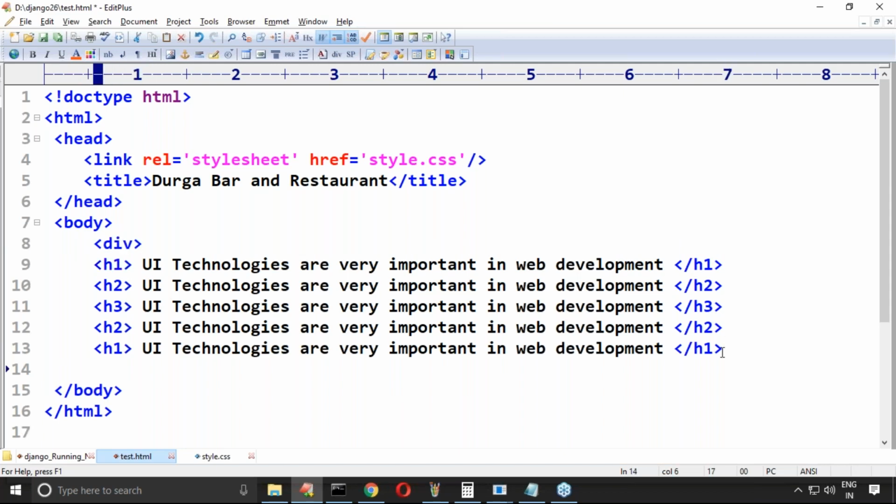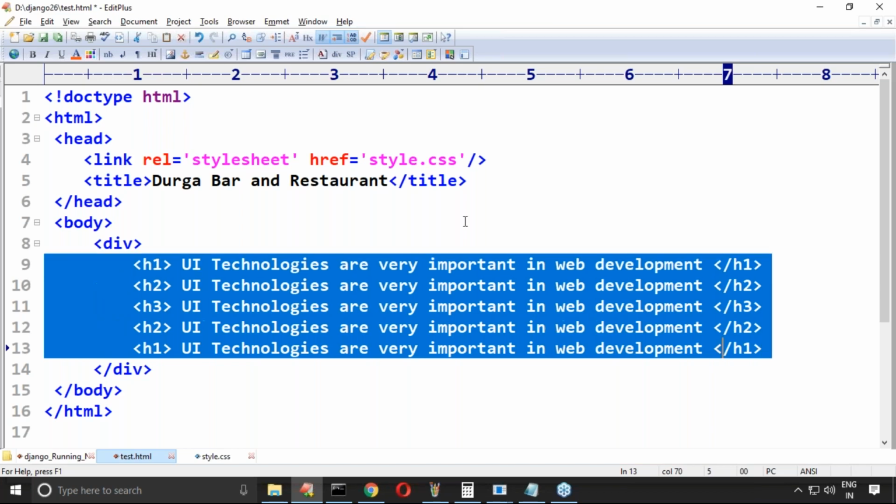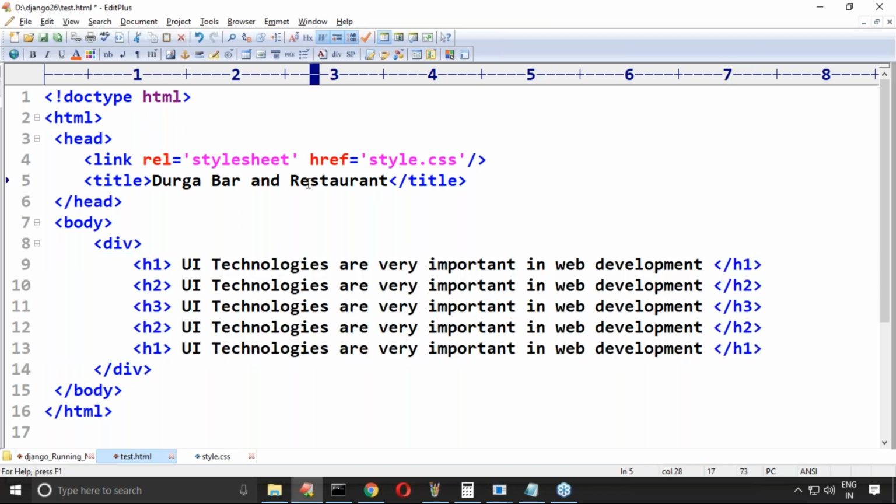Remember this one, sir. Div is the most commonly used tag in CSS and Bootstrap. Remember very carefully about this one. If you are not going to perform styling, then there is no use of the div tag.